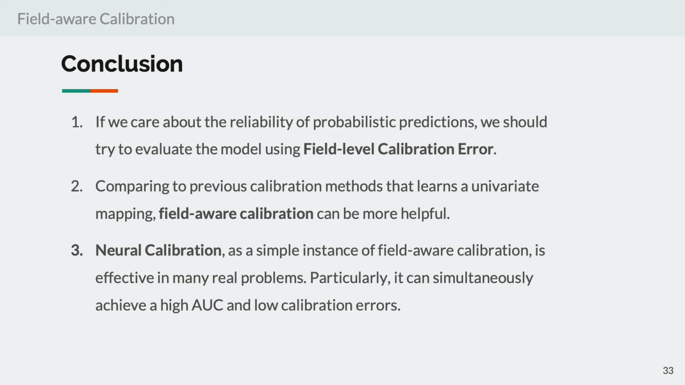And finally, neural calibration, as a simple instantiation of field-aware calibration, is effective in many real applications. The key benefit is that it can simultaneously achieve a high AUC and low calibration errors. So okay, that's all for the talk.